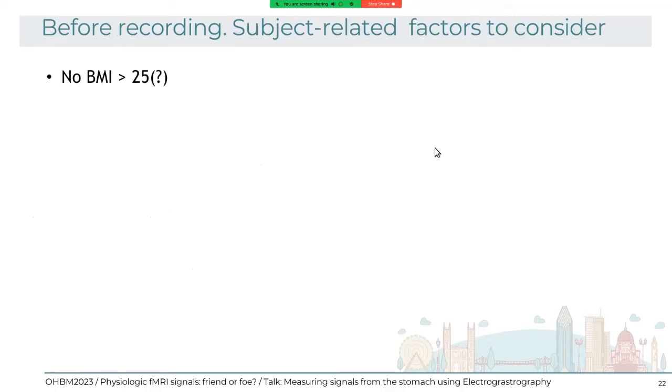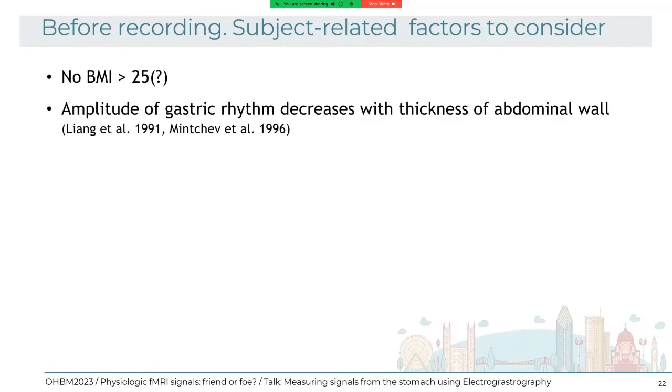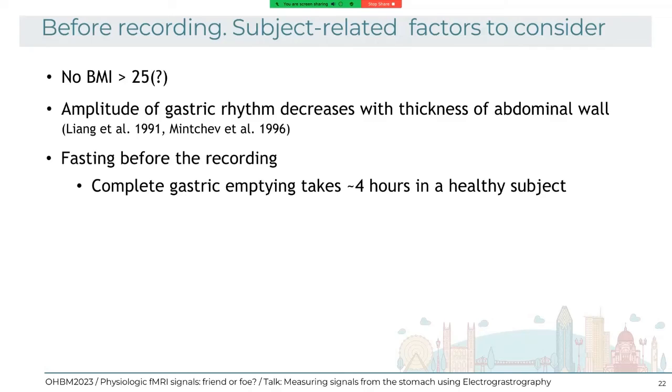Another important thing to discuss is which level of fasting you're going to have for the recording. Complete gastric emptying takes 4 hours in a healthy subject. So some authors propose 6 hours of fasting, and not drinking water for 2 hours preceding the recording. However, after long fasting, the amplitude of the rhythm drastically decreases. So here there's a decision to be made.